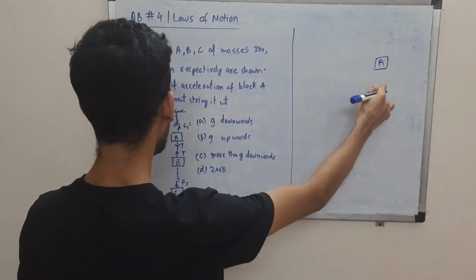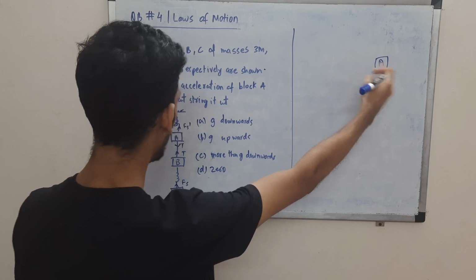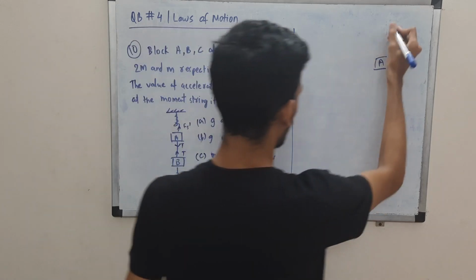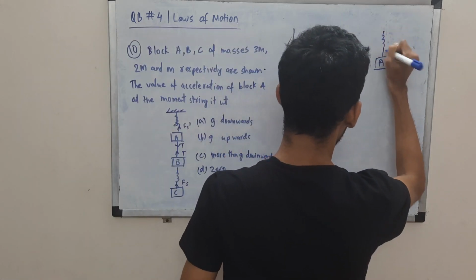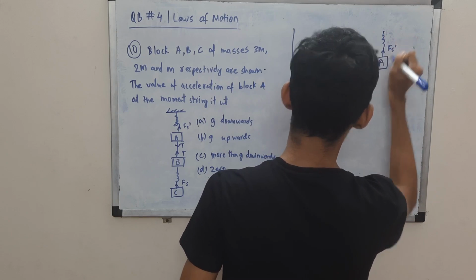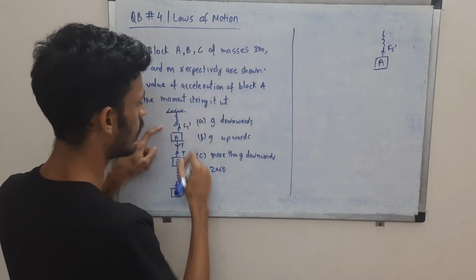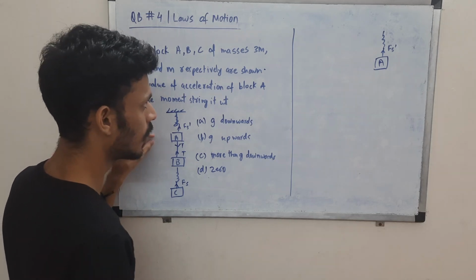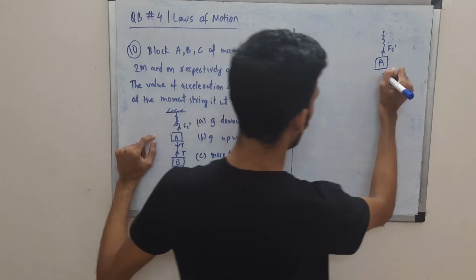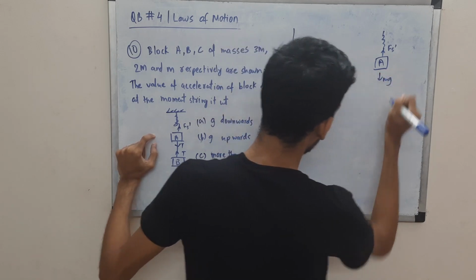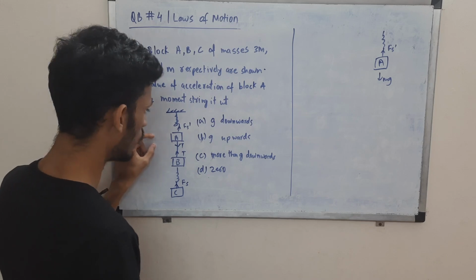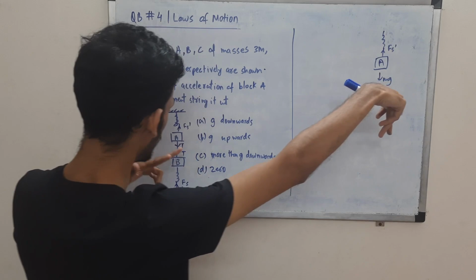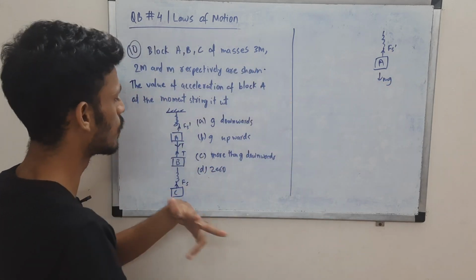So here, what will happen to A once you cut the string? The tension on the block A will just vanish. Once you cut the string, there is no tension as such. We'll have Fs prime, the spring force due to the first spring, in the upward direction. Of course, we have mg in the downward direction. Initially there was also T in the downward direction. Now that T has gone.